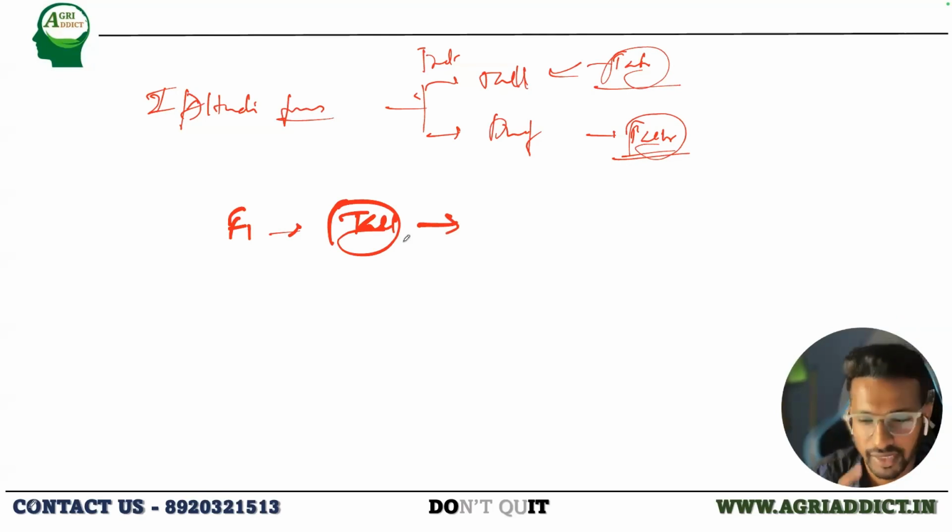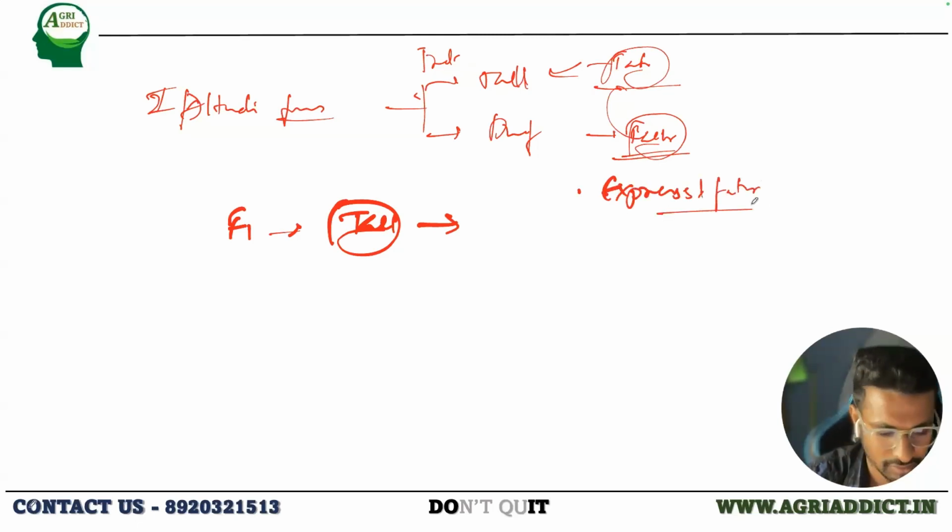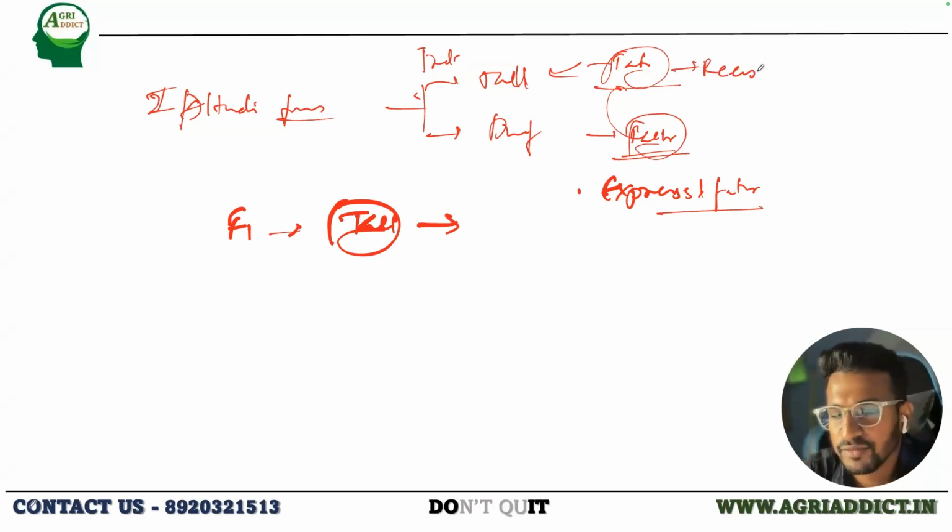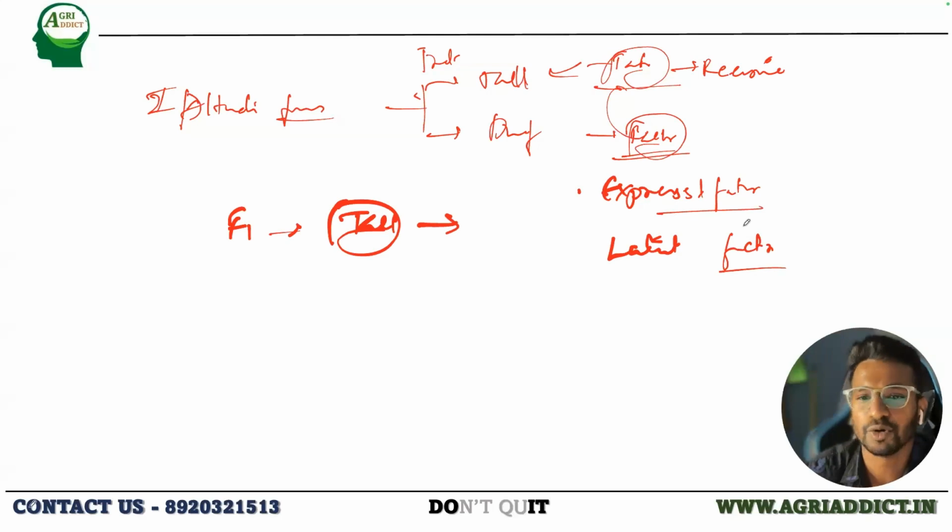So there he explained that one factor is masking the other factor. The one which is masking, he called the expressing factor, and the one which was masked, which we know today as recessive, he named a latent factor. So this is how he explained his monohybrid cross.